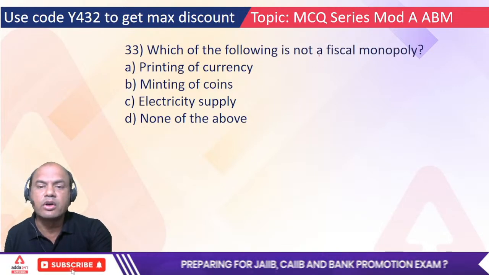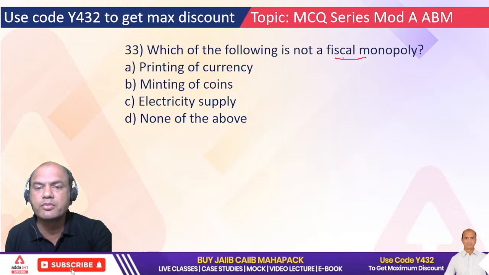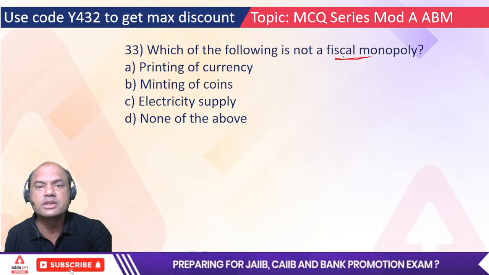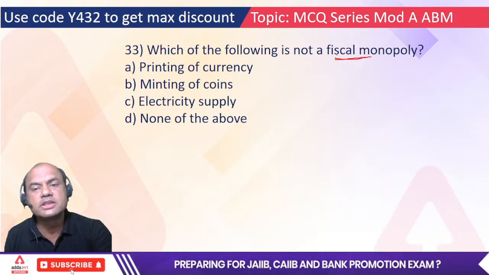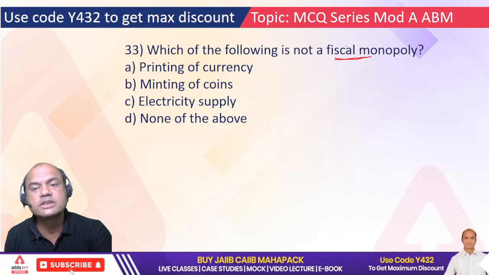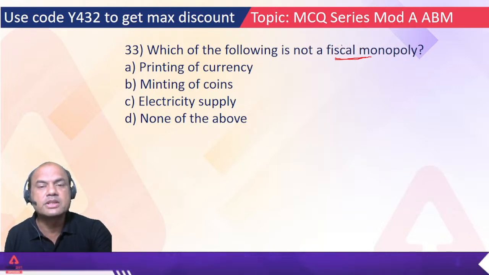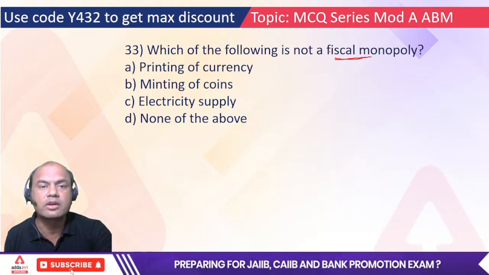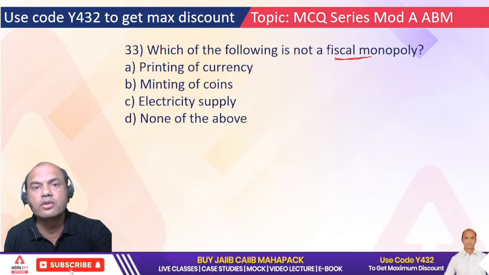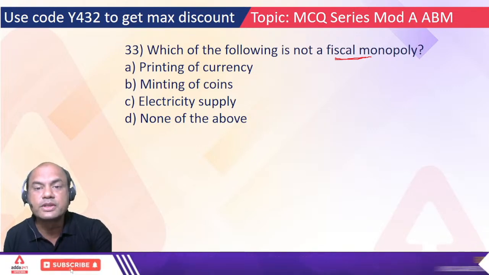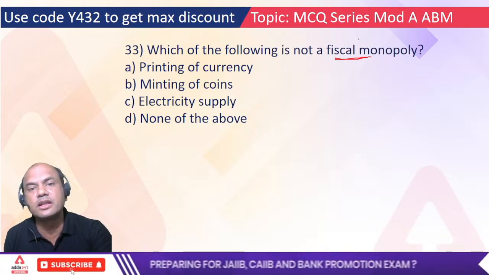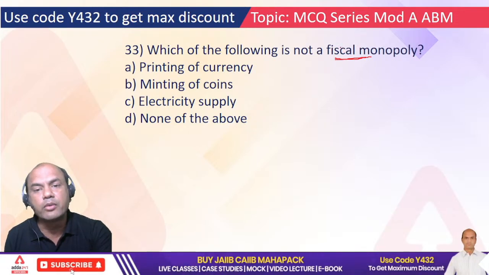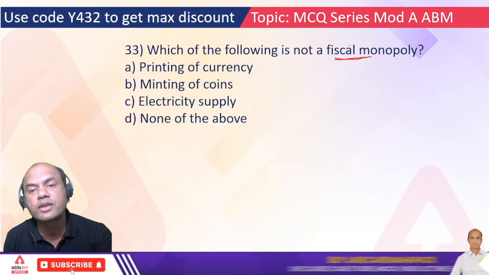Which of the following is not a fiscal monopoly? Now, what do you mean by fiscal? See here, there are two policies. Remember, one is monetary policy and the second is fiscal policy. Monetary policy is given by RBI. Fiscal policy is given by the government. Monetary policy is always for the short term. It only controls the ratios. But fiscal policy is the most important policy in any country. It decides whether the country will grow or not. And monetary policy is just for the support of that fiscal policy.